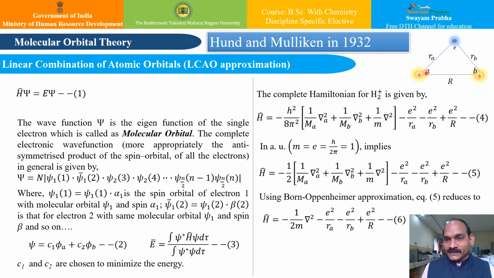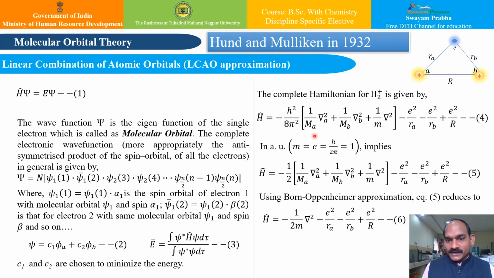So if I try to define the geometry, the distance between this one nucleus and electron is Ra, the distance between the second nucleus and this electron is Rb, and the distance between these two nuclei is capital R. So this is the internuclear distance. Now based on this geometry, if I try to define the Hamiltonian, it will take this form of equation number 4,